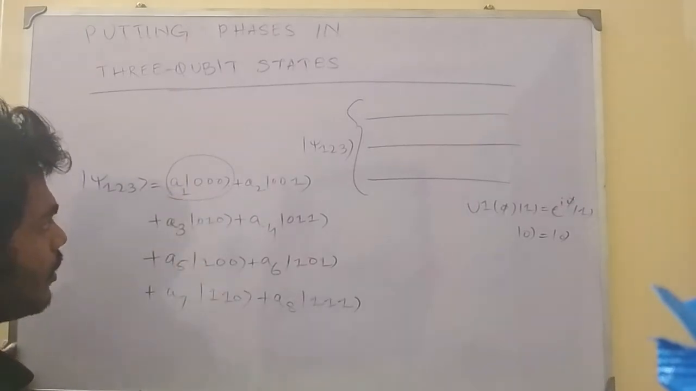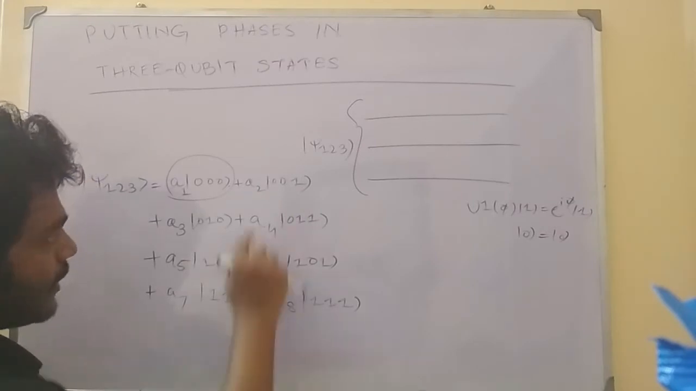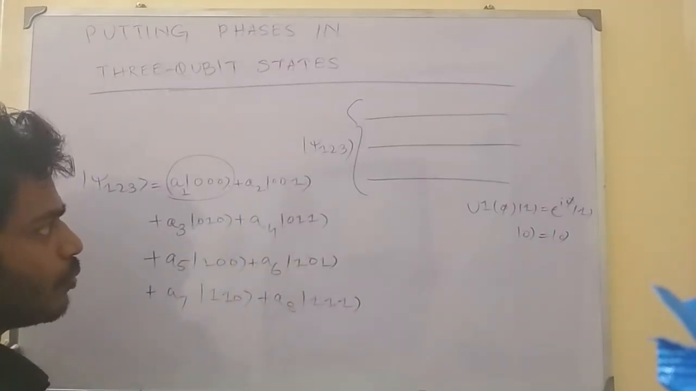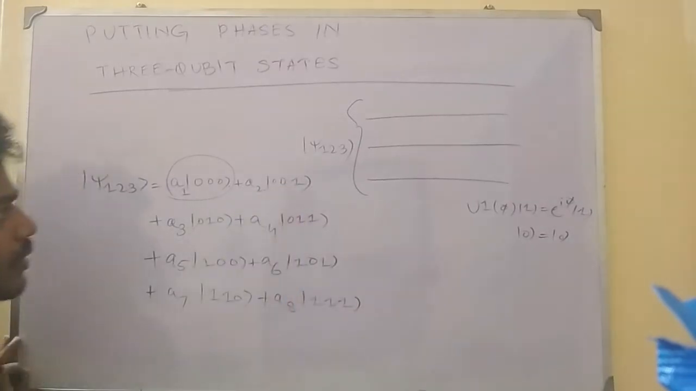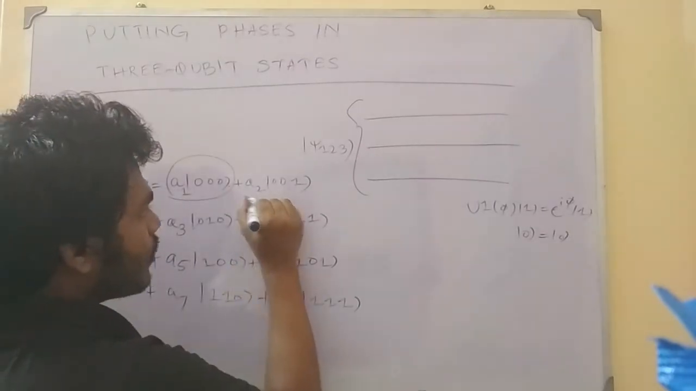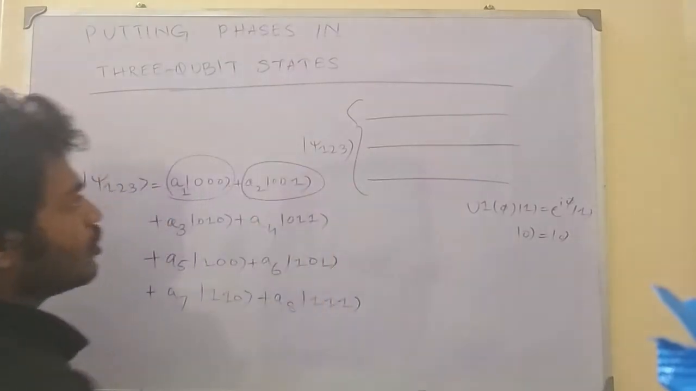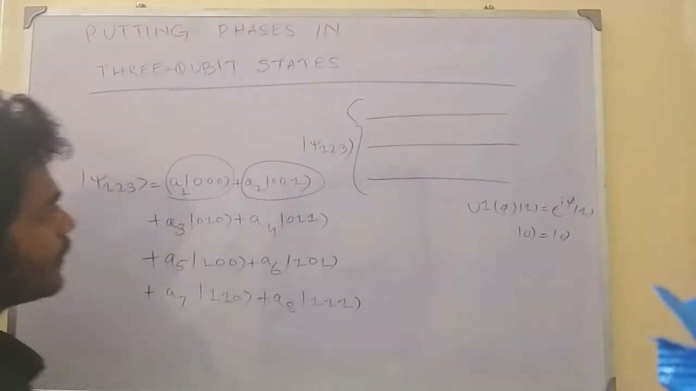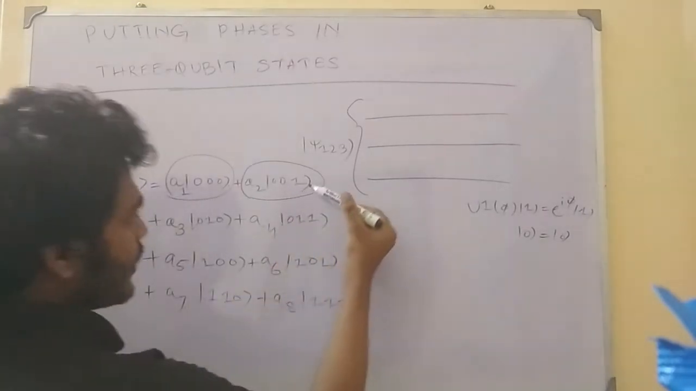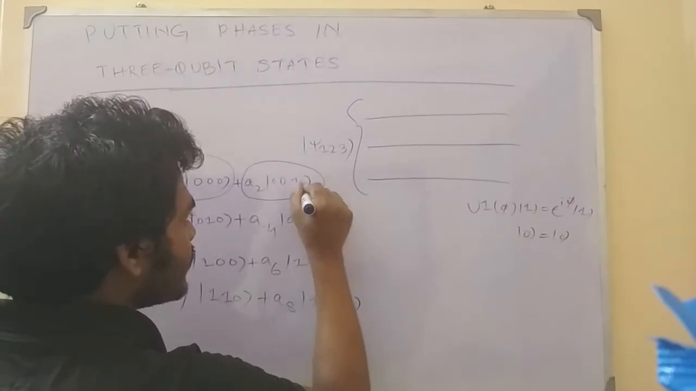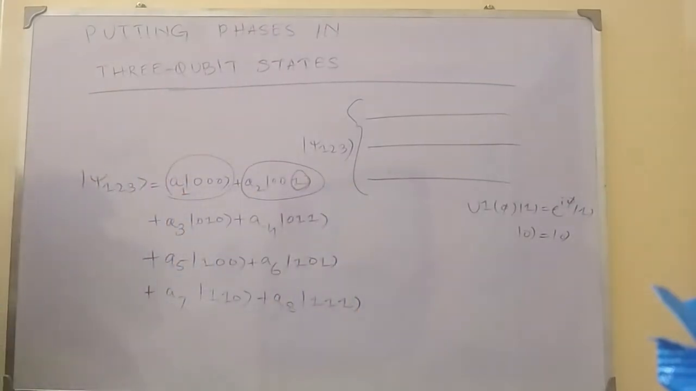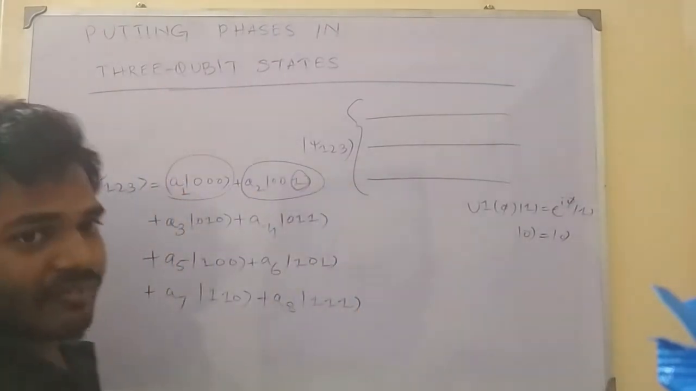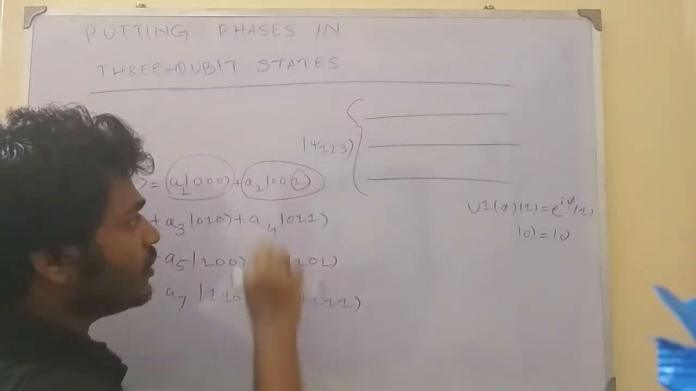So besides that, in other 7 places we can introduce phases. Suppose in the case of 0 0 1, how can we introduce a phase? Here you can see that in the third qubit we have 1, right? So there we can apply a phase gate which can introduce a phase here.